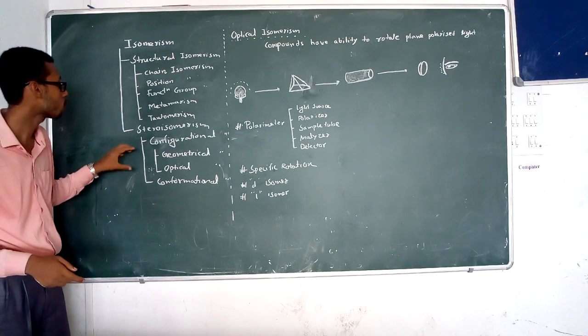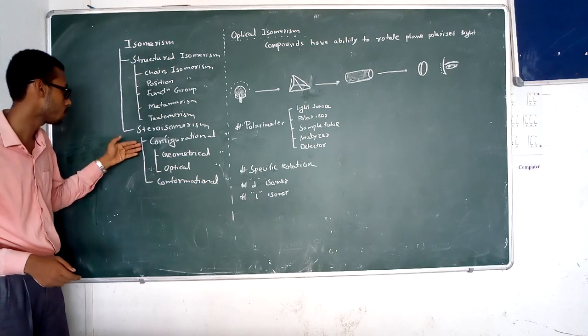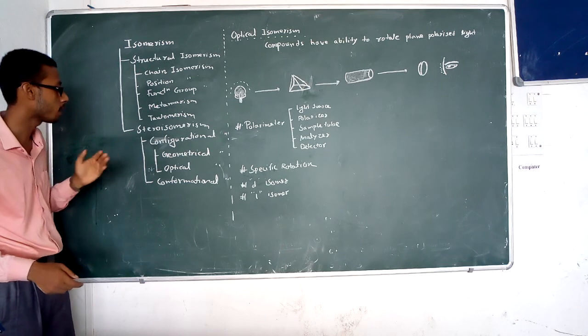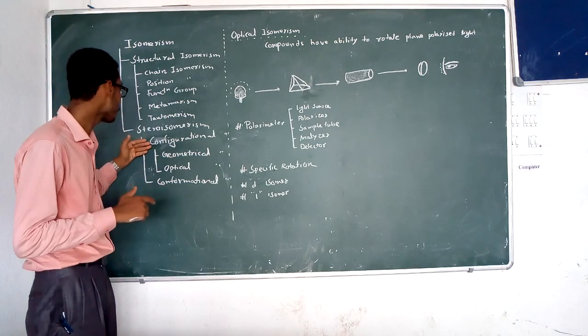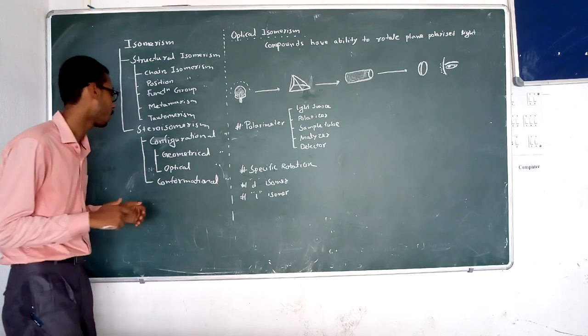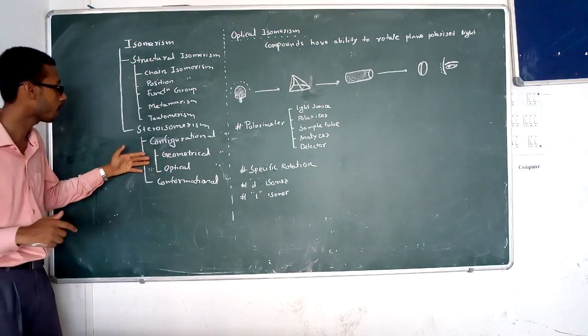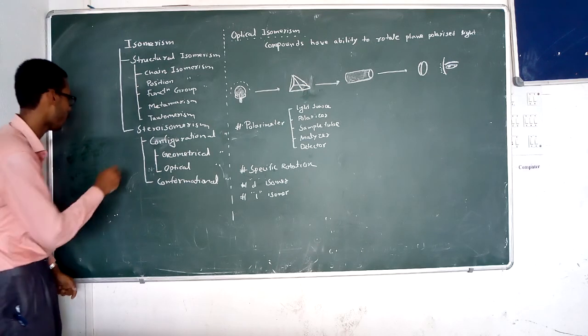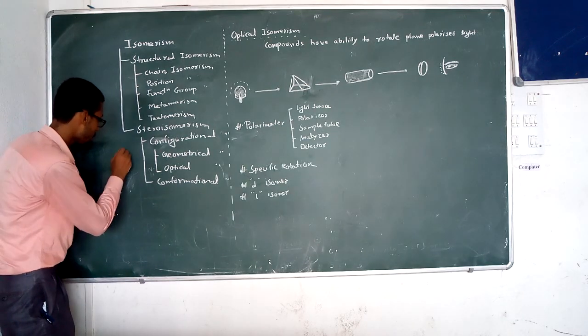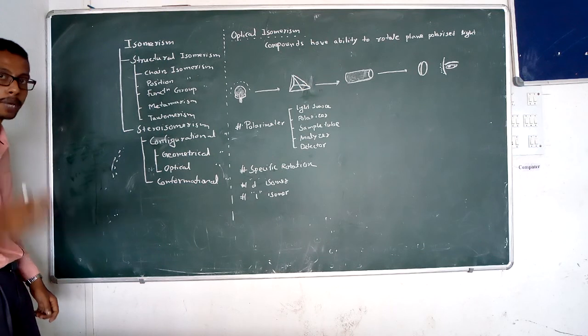Stereoisomers are also classified into two categories: one is configurational and the other is conformational. Among these, there are also two subclassifications: one is geometrical, another one is optical. Configurational isomers have two basic properties.